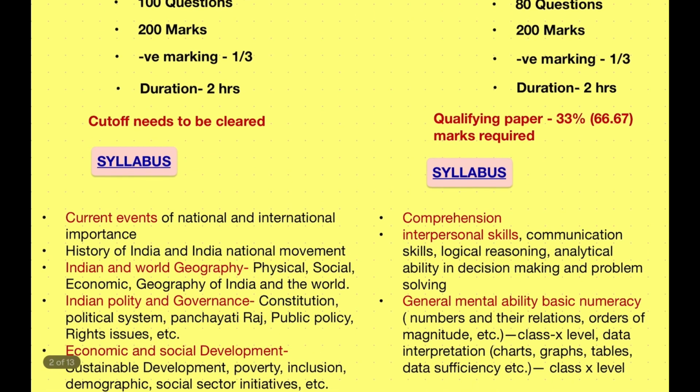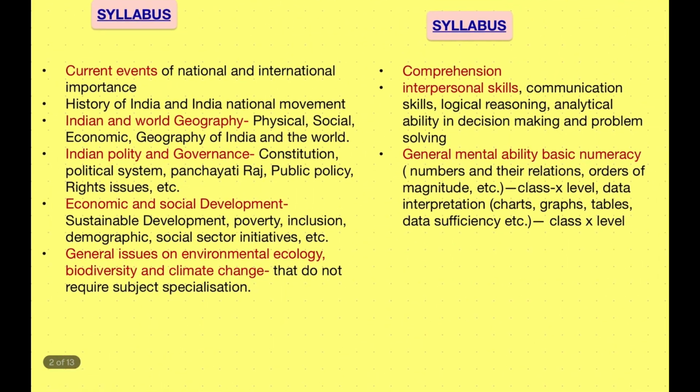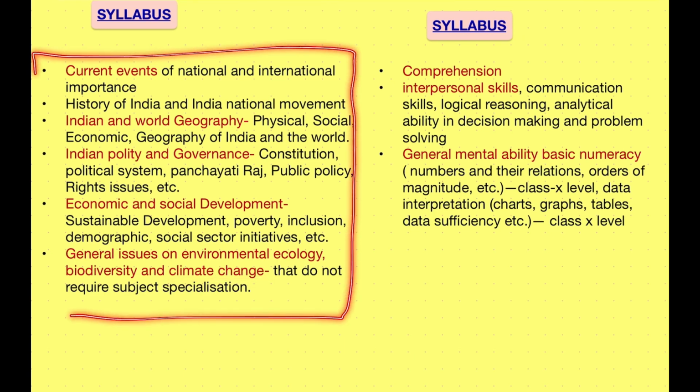Now the syllabus for prelims paper 1 consists of current events of national and international importance. Next, history of India and the Indian national movement, that is modern India, Indian and world geography, Indian polity and governance, economic and social development, general issues on environmental ecology, biodiversity and climate change. This syllabus I have taken from the UPSC official website.